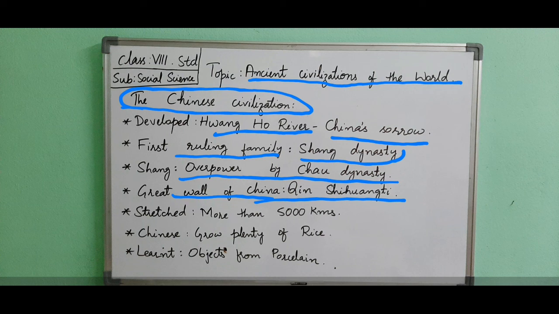The construction of the Great Wall began in the 7th century BCE and continued till the 16th century. The wooden parts were repaired and strengthened. When the work was completed, it stretched to more than 5,000 kilometers. It is one of the 7 wonders of the world.